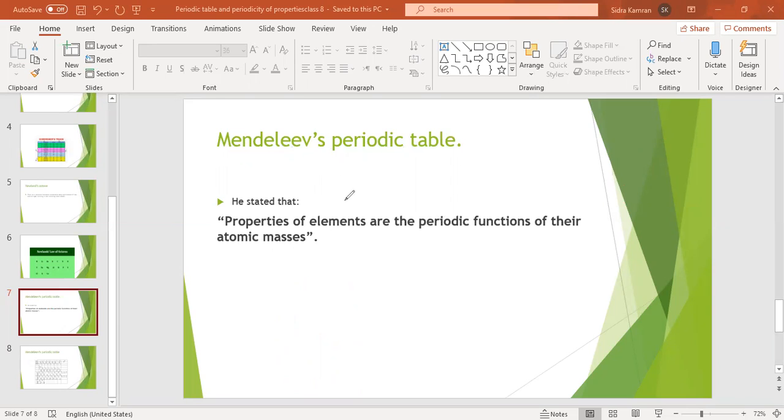He also arranged elements on the basis of their atomic masses because at that time atomic numbers were not discovered. Periodic means repetition. So there is a repetition of properties in elements according to their atomic masses. At that time, 63 elements were discovered.